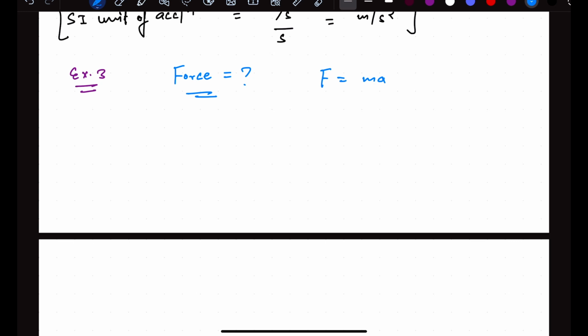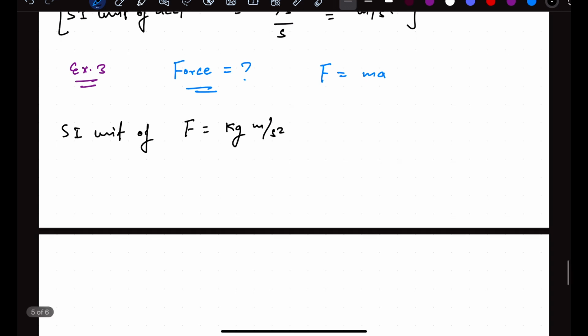Still, some formulas you can memorize from your 9th and 10th class which you have learned, so that it will help in this chapter. So force is mass multiplied by acceleration. Mass, I know this is fundamental, and the unit of the mass is kilogram, and the unit of the acceleration is meter per second square. So unit of the force is kilogram meter per second square. This is the SI unit. SI unit of force is kilogram meter per second square.